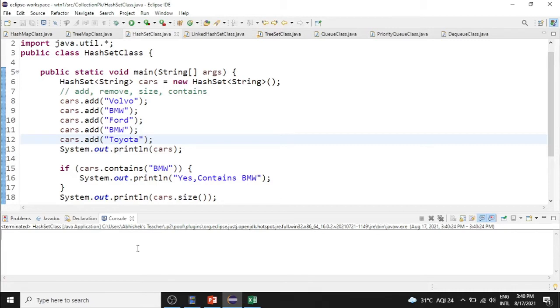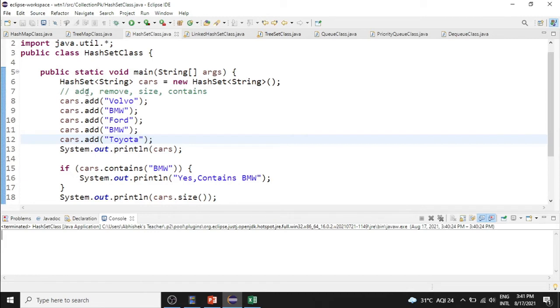Let us learn about set. These are the different sets present: hash set, linked hash set, tree set. First, let us learn about hash set. This is the syntax for hash set. There are four important methods: add, remove, size, contains.